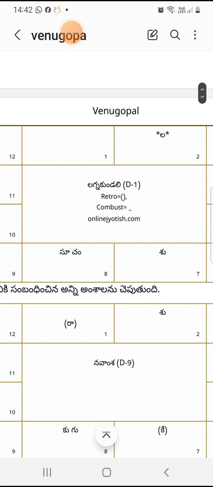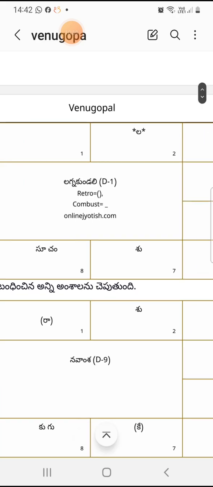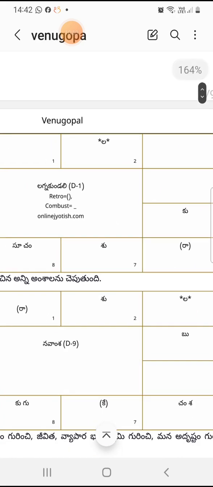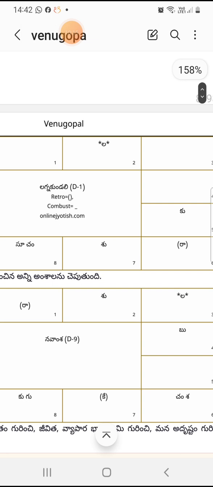From his Janma Rasi Vrishchikam, Mesham is 6th position, 7th Rishabham, Mithunam 8th. So whenever Shani is in Mithunam from his Janma Rasi, that is called Ashtama Shani. Ashtama means 8th position.